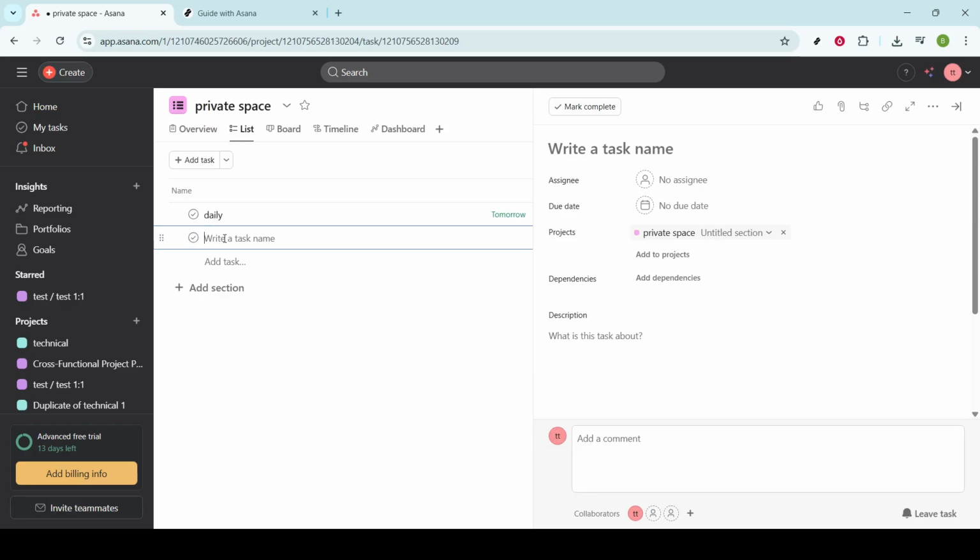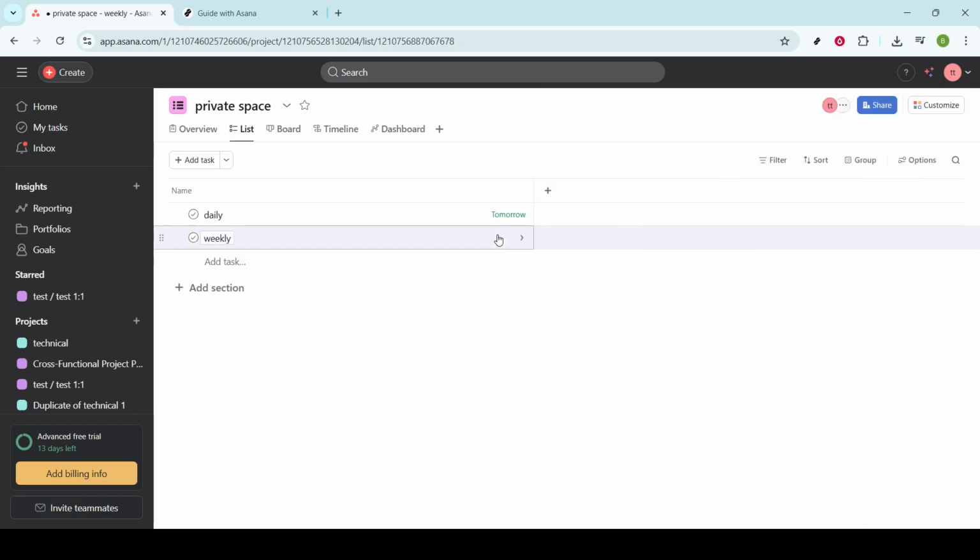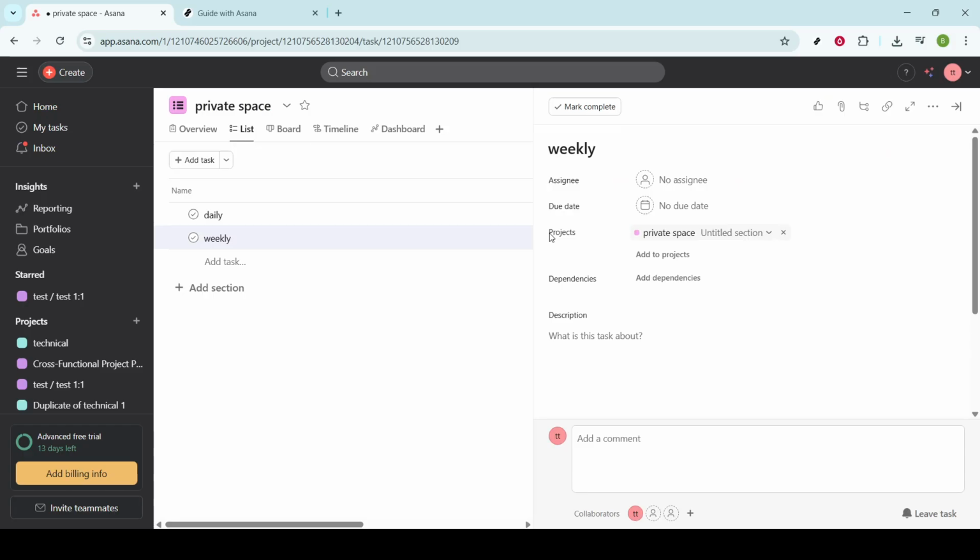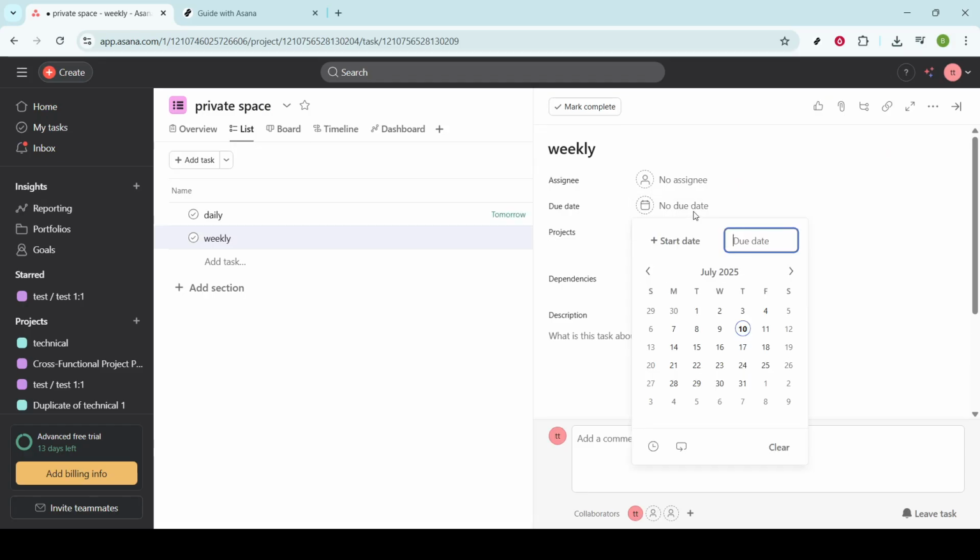Whether you're aiming for career advancement, health improvements, or learning new skills, define these goals within Asana and track your progress step by step. You can use milestones to mark significant achievements and maintain momentum towards your objectives.